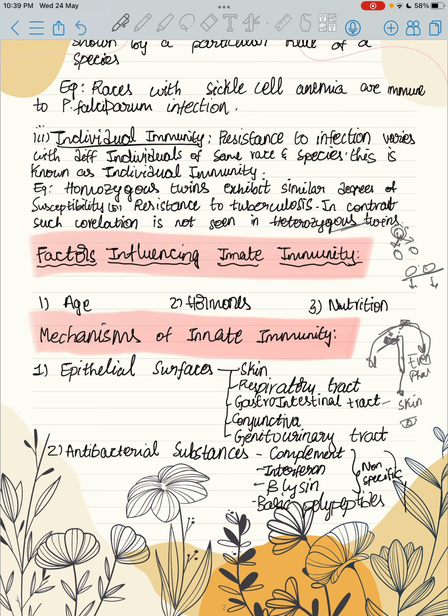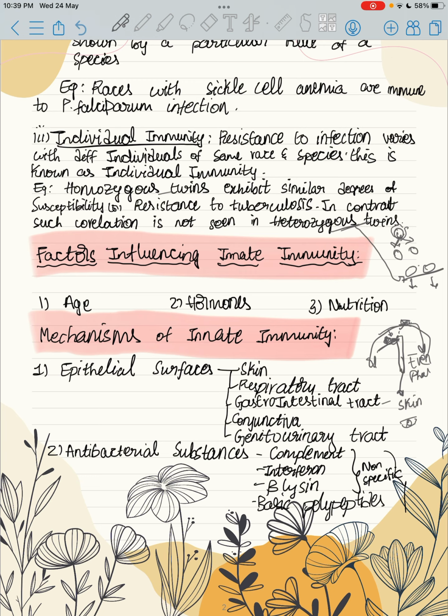For example, if the twins are male and female, they are heterozygous twins. Heterozygous twins can be or cannot be of the same sex, but homozygous twins should always be of the same sex.